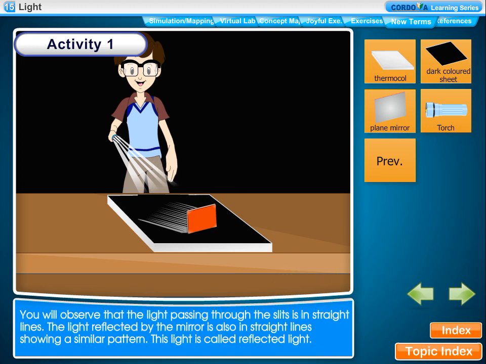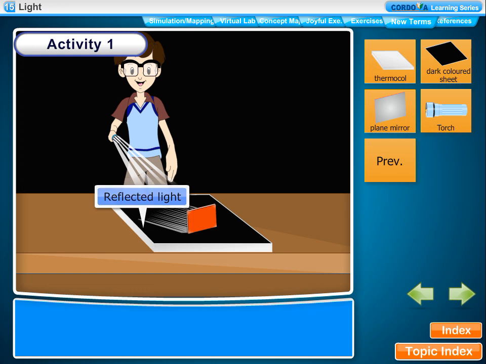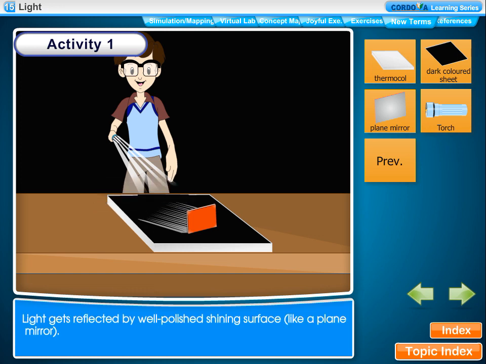Observation. We will observe that the light passing through the slits is in straight lines. The light reflected by the mirror is also in straight lines, showing a similar pattern. This light is called reflected light. Conclusion. Light gets reflected by a well-polished shining surface like a plane mirror.